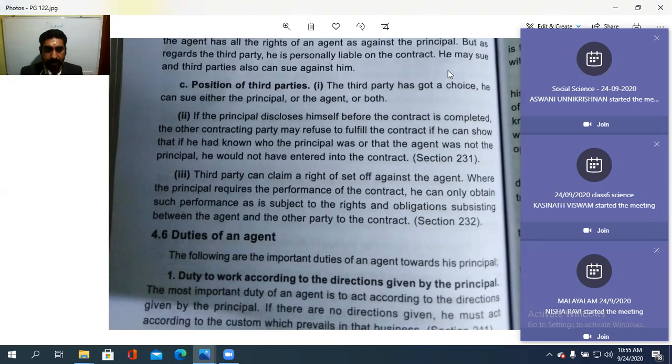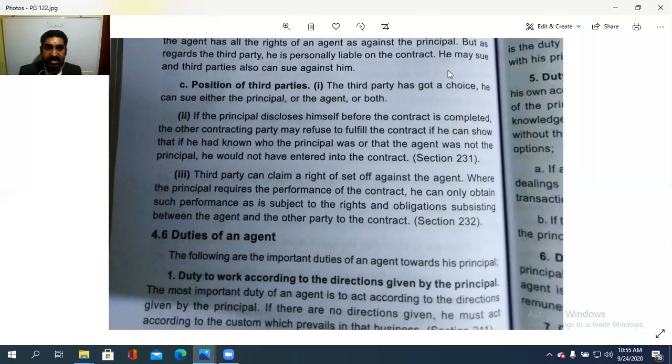So in case of a third party, if the principal discloses himself before the contract is completed, the principal is disclosing that he is the principal, then the other party, meaning the third party, may refuse to fulfill the contract. Refuse to means he is not at all liable, or he is not at all ready to do his duty, isn't it?